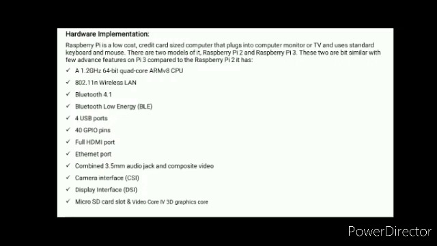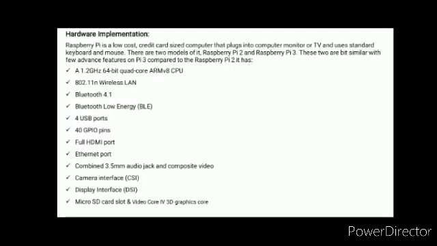It has a 1.2 GHz 64-bit quad core ARMv8 CPU, 802.11n wireless LAN, Bluetooth 4.1, Bluetooth Low Energy, 4 USB ports and 40 GPIO pins, that is input and output pins.